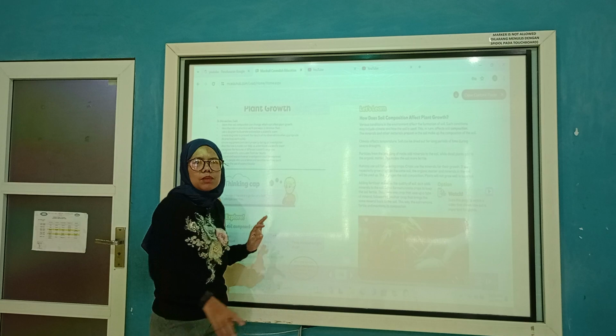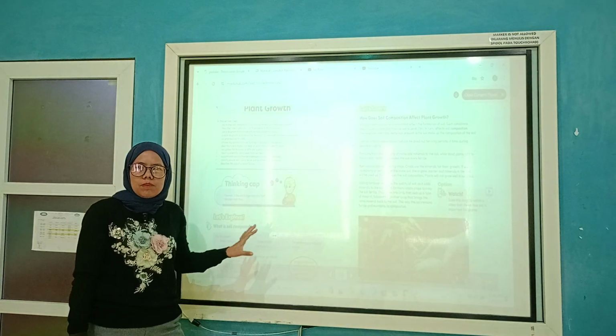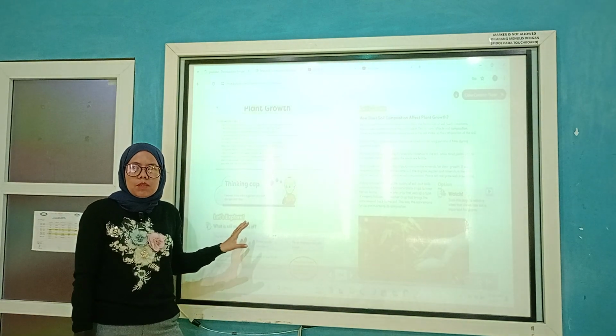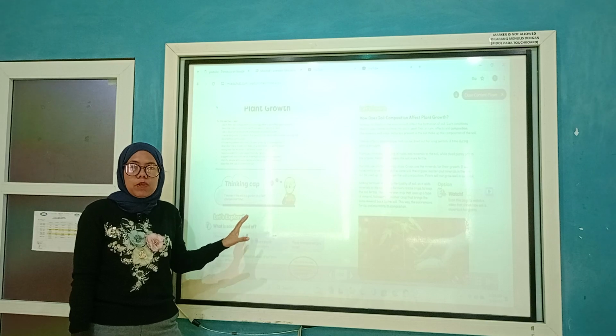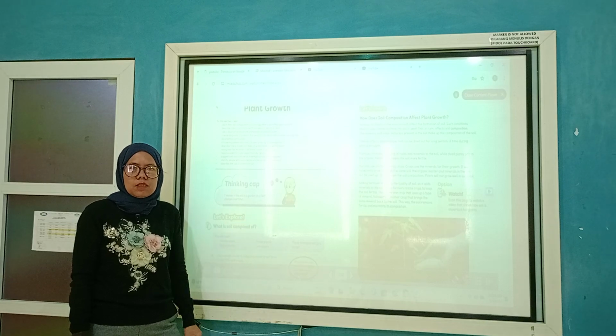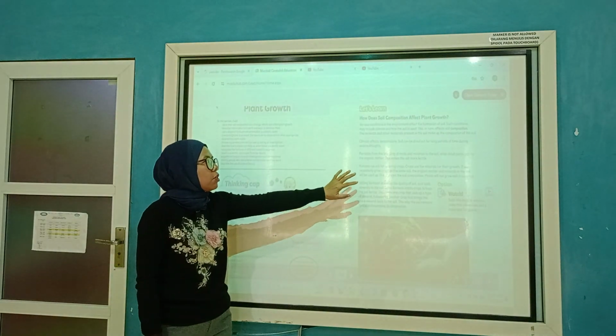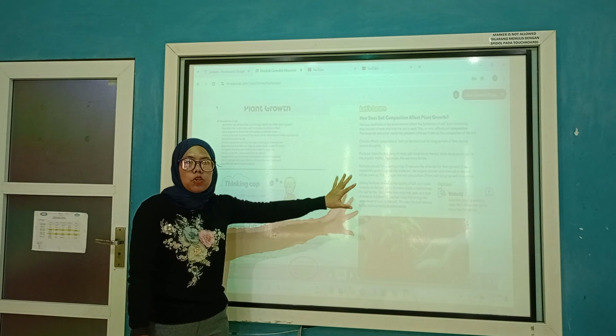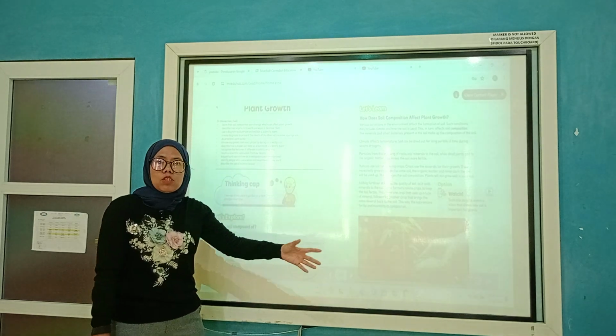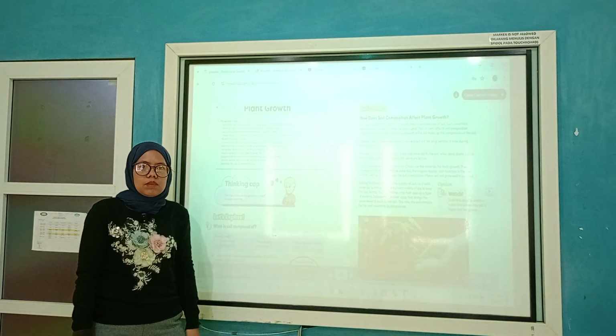I mean, where did you get this from? From the book that I read, from my understanding of the lesson. It's mentioned in the book. Here, the explanation is that if the composition of the soil is good, it will affect the soil. Continue.